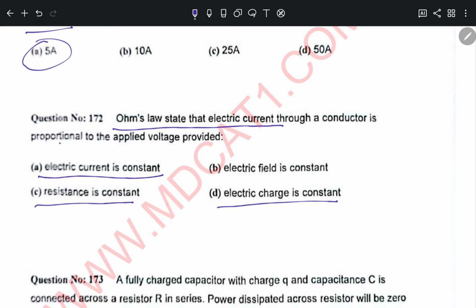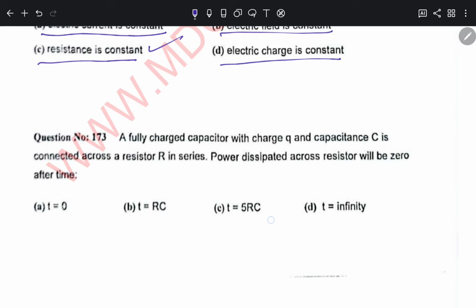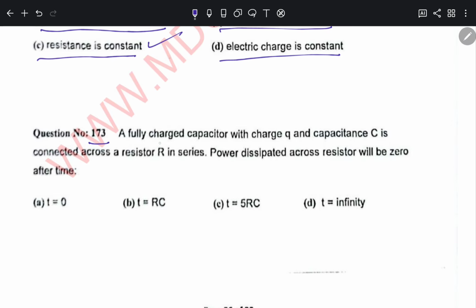173 question, a fully charged capacitor with a charge Q and capacitance C is connected across a resistor R in series. Power dissipated across the resistor will be 0 after time t is equal to RC, t is equal to 5 RC, or t is equal to infinity.